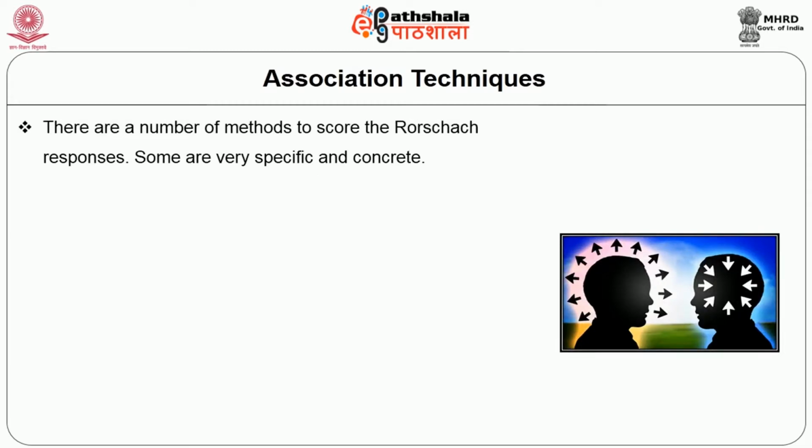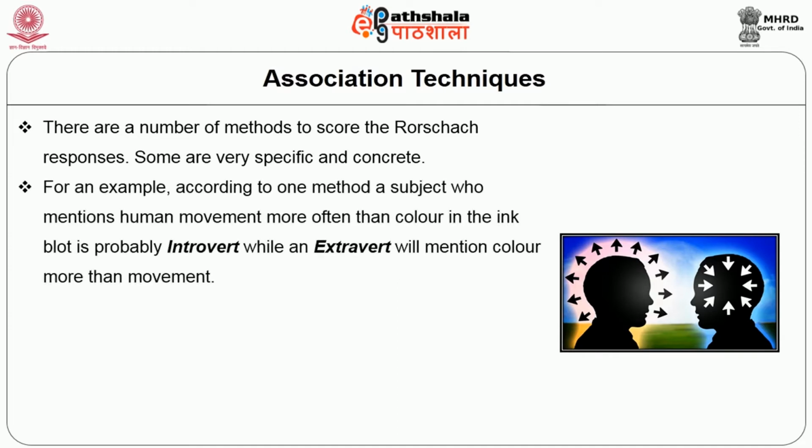Some are very specific and concrete. For example, according to one method, a subject who mentions human movement more often than color in the inkblot is probably an introvert, while an extrovert will mention color more than movement.